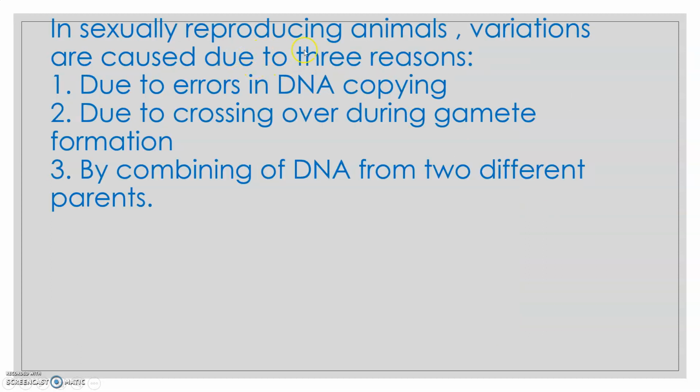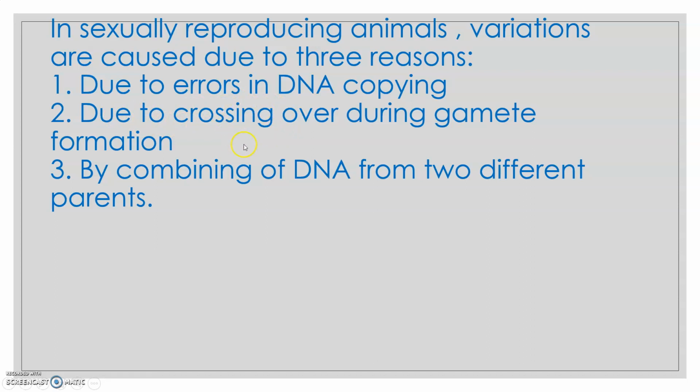While in sexually reproducing organisms, variations are caused due to three reasons. First, due to errors in DNA copying. The errors in DNA copying can occur in both, in the case of asexually reproducing organisms and also in sexually reproducing organisms. There is another process called crossing over.